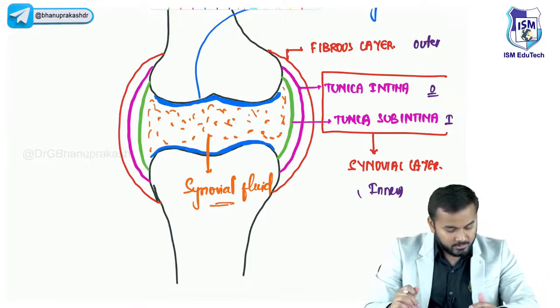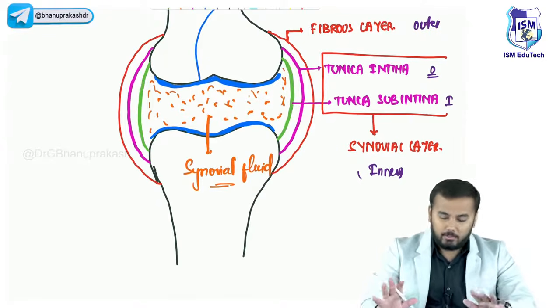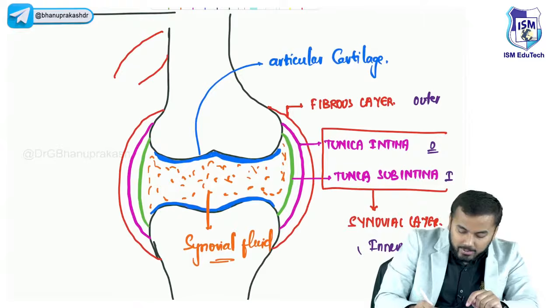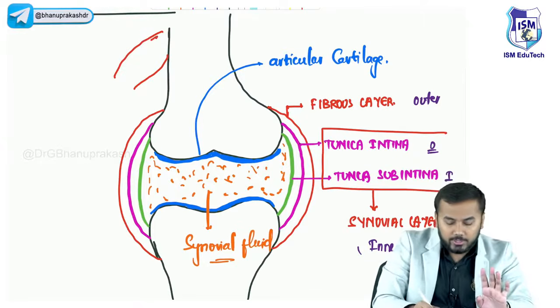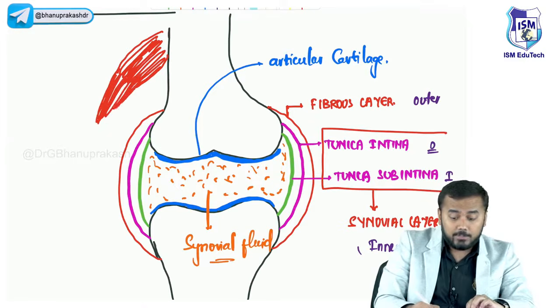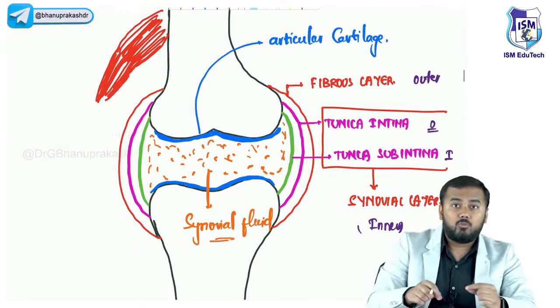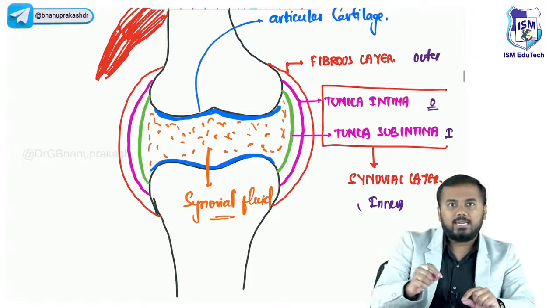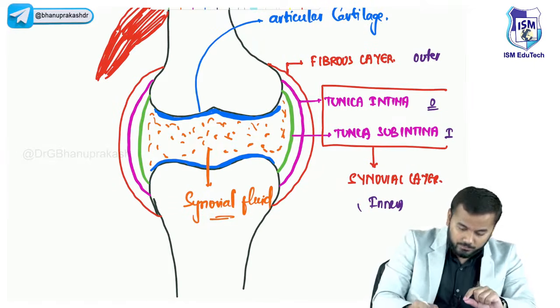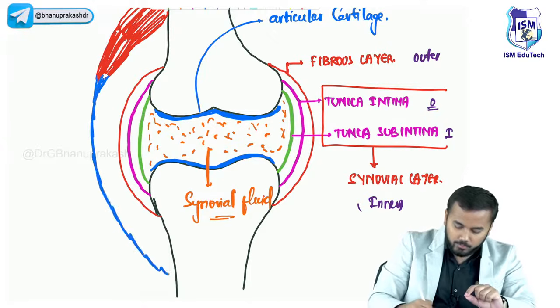Now we shall enter into a little bit of clinical part. What is that clinical part? All of you know that here we have a muscle. Let us say some random muscle, I'm not going to tell the name of the muscle, just a muscle. In your 11th and 12th, you studied that a muscle ends with what? Tendon, right? Muscle does not attach directly to the bone. Muscle attaches to the bone with the help of a tendon. So this is the muscle and this is the tendon that is attaching to the bone.